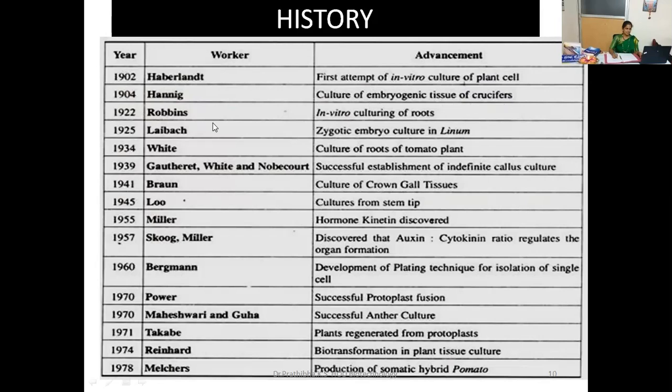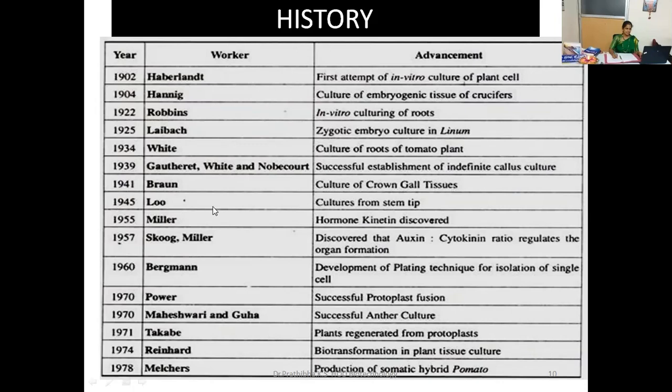In the year 1922, in vitro culturing of roots. 1925, zygotic embryo culture in Linum was observed. Again, in 1934, culture of roots of tomato plant was done. Then in the year 1939, successful establishment of indefinite callus culture was done.